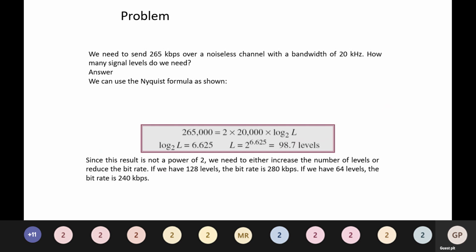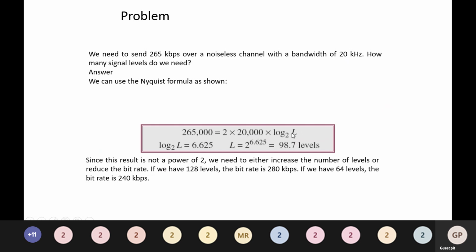We use the Nyquist formula. 265 kilobits per second, which is written as 265,000, is equal to 2 into 20,000 into log base 2 of L, since 20 kilohertz is written as 20,000.